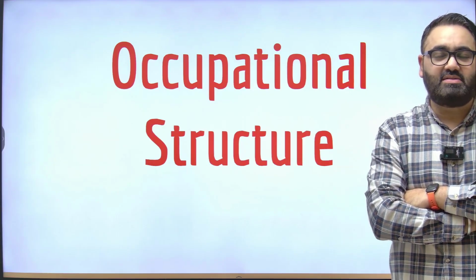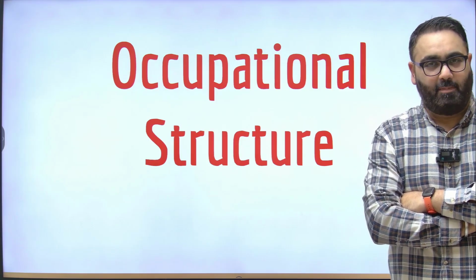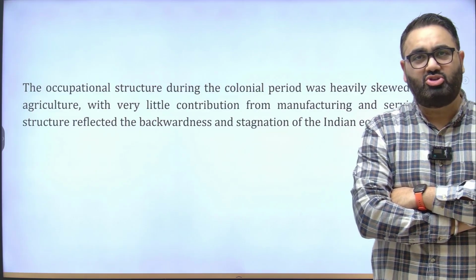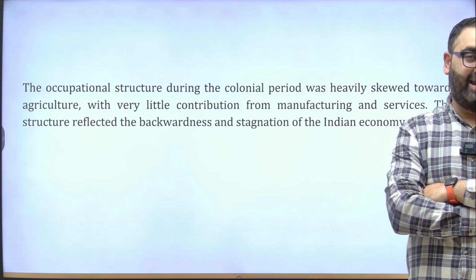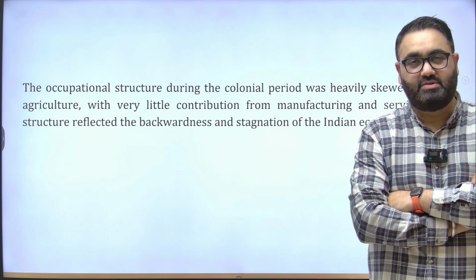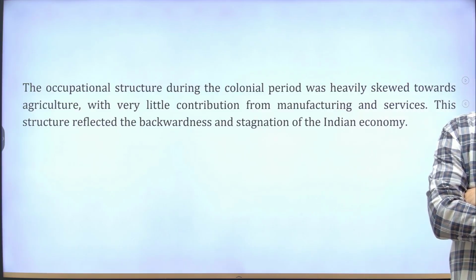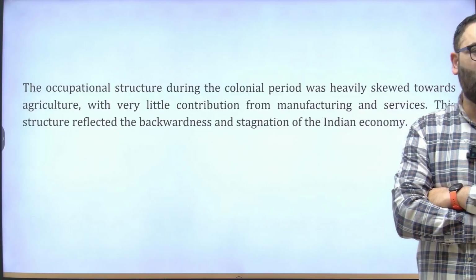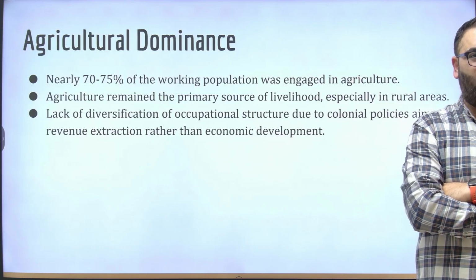What was the occupational structure back at that time? Where were people deployed? How were people engaged in the society? Now, if you see, mostly people were deployed in agriculture. As we discussed, 85% of the workforce was deployed in agriculture back then. Very little in manufacturing, and even less in terms of services, because there was not much to offer in services. So most of the focus always was on agriculture.